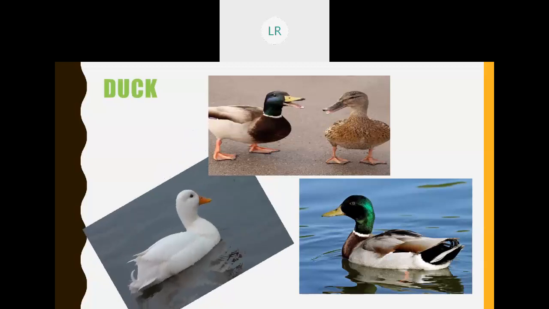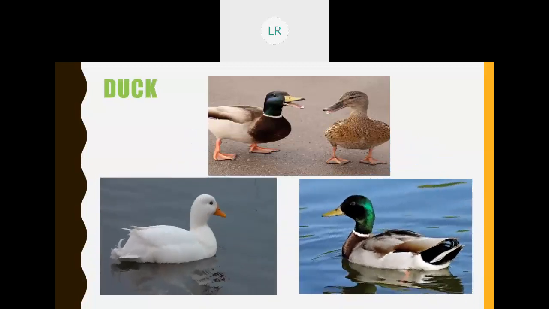Okay. Next is D. Children, can you tell me a few words which start with the letter D? D for dog and D for dragon. D for deer. Yes, good. In this poem, we are going to see duck. Okay. What is the masculine gender for duck? Drake. D-R-A-K-E. Drake. What is the feminine gender? Duck. And the young one of a duck is duckling.